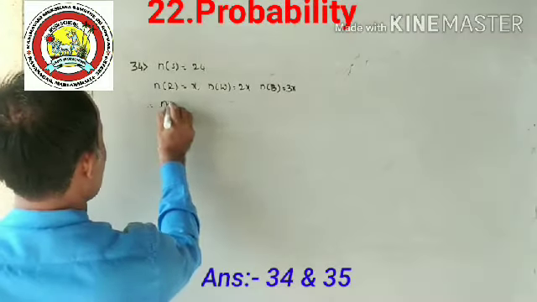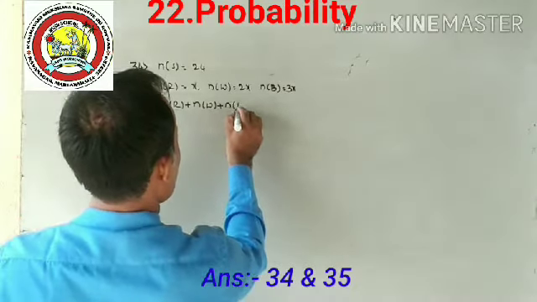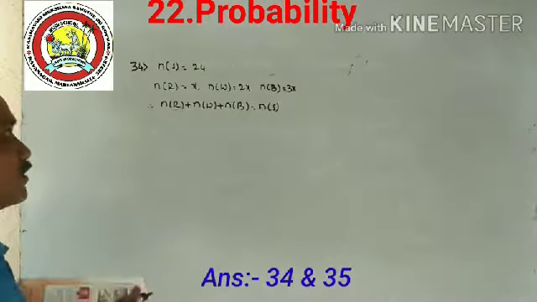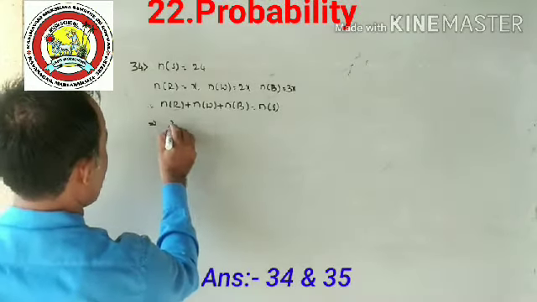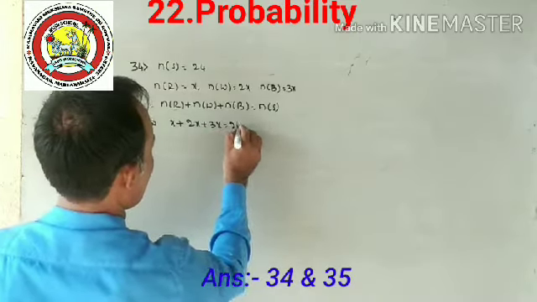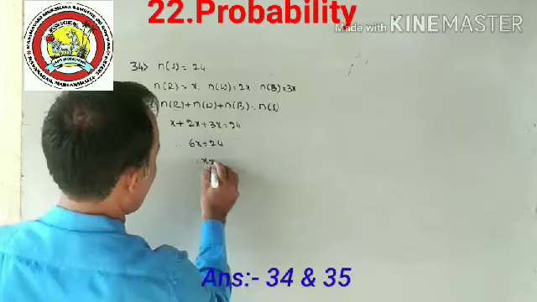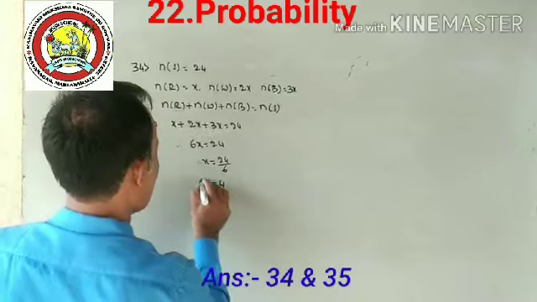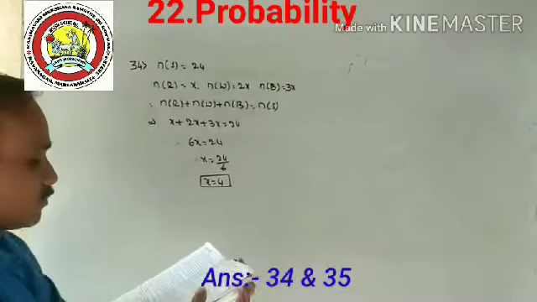Therefore, n of R plus n of W plus n of B is equal to n of S, including all three colors, which gives us the total number of balls. Thus x plus 2x plus 3x is equal to 24. Therefore 6x is equal to 24, so the value of x is 24 by 6, that is equal to 4.